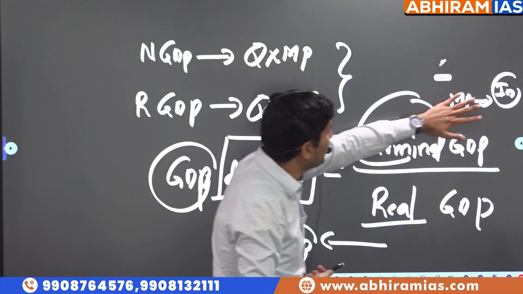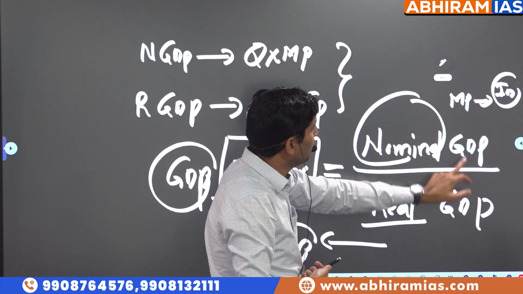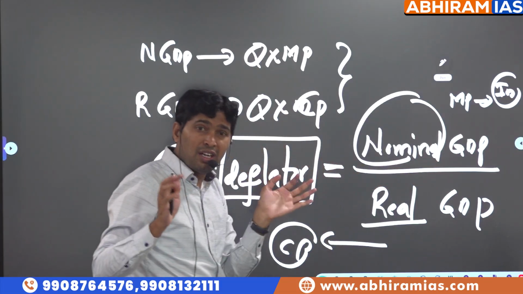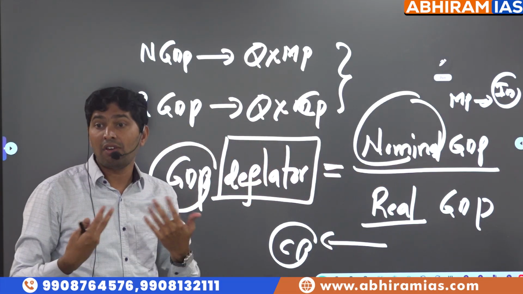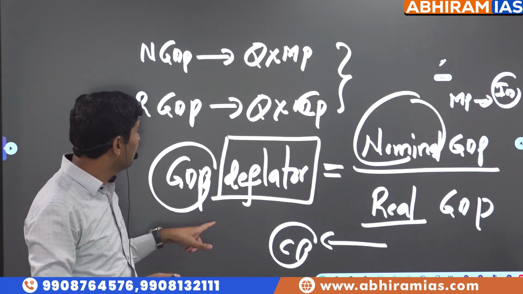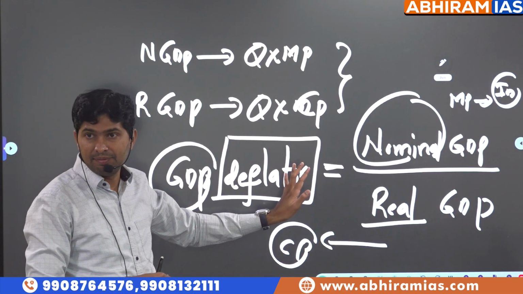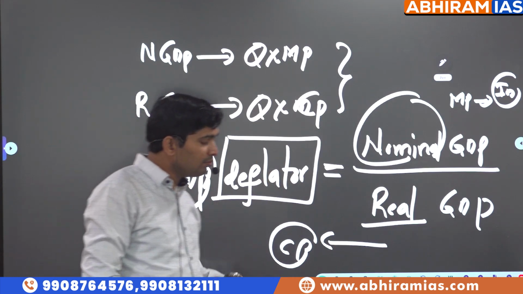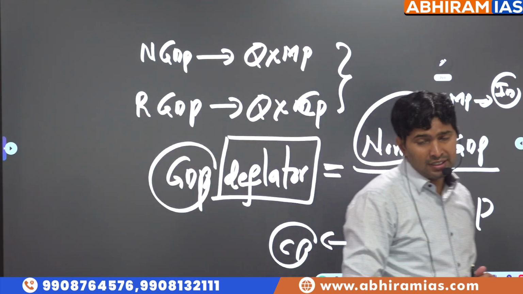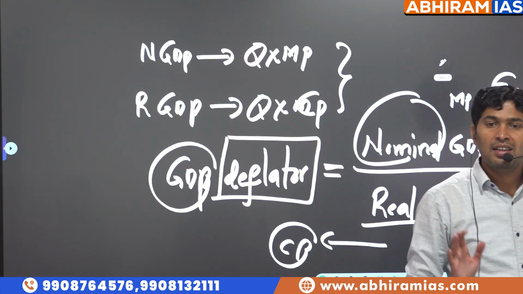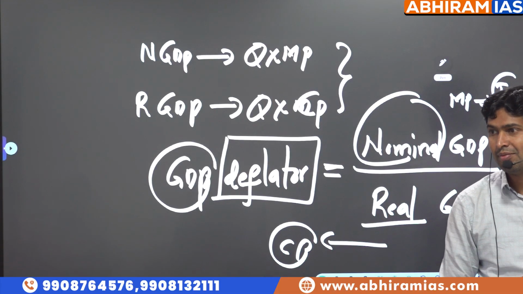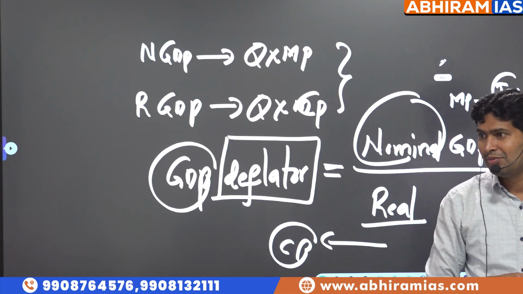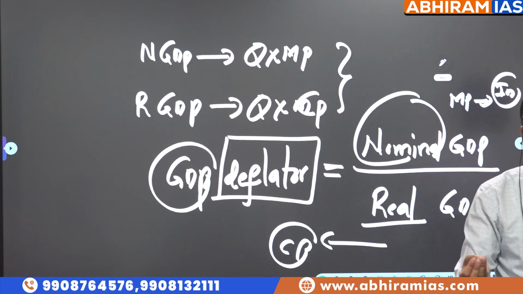Why are we reducing nominal GDP with a constant price? To understand actual real production, not because of market prices but because of output. That is the reason why GDP deflator is calculated. It is like this: nominal is you are studying 8 hours daily. Real is, out of that 8 hours, how much is the real productive time?